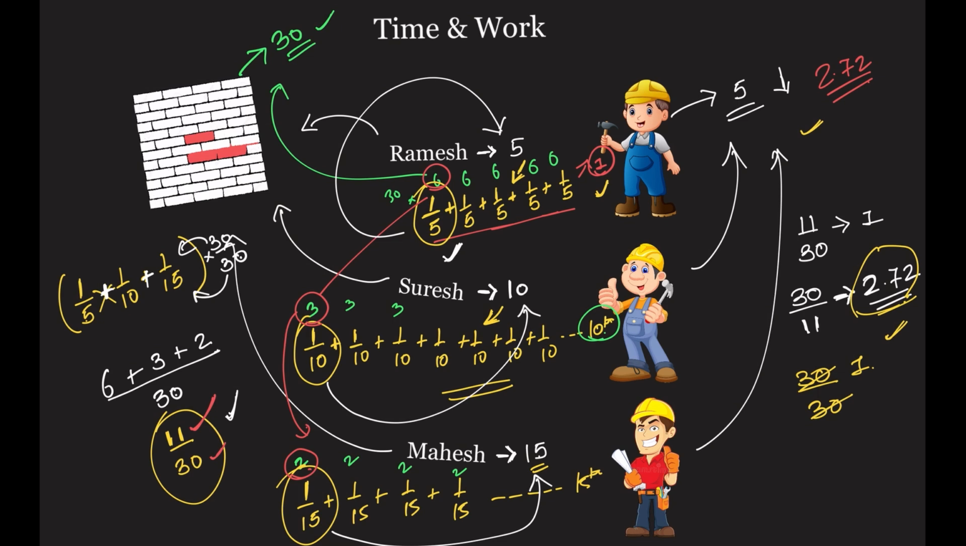So I wrote all this for your better explanation. What will you do here? Ramesh finishes the work in 5 days, so in 1 day 1/5. Suresh 10 days, so 1 day 1/10. Mahesh 15 days, so 1 day 1/15. If all the three work together, what will happen? This plus this plus this, which means 11 by 30 of the work will be done in 1 day. In how many days will they finish the work? Reverse it, 30 by 11, which is nothing but 2.72. Okay, that's how you solve it by the reciprocal method.